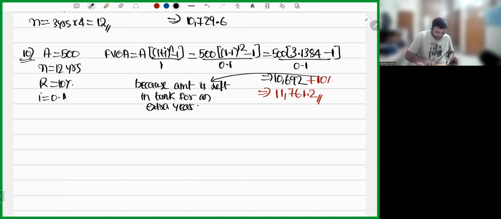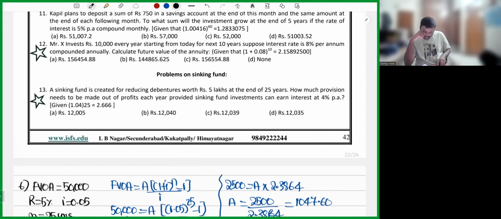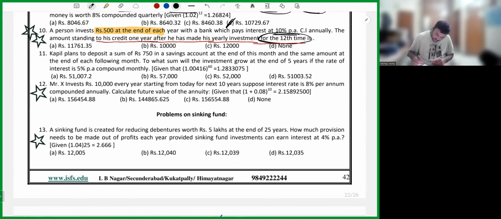Since the amount is left in the bank for an extra year, I'm adding plus 10%. Okay. Now, coming to question number 11. A couple deposits a sum of 750 in a savings account at the end of each month. Obviously, it's an ordinary annuity. At the same amount, to what sum will the investment grow in 5 years?